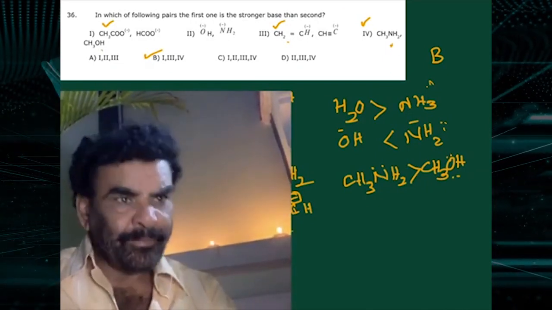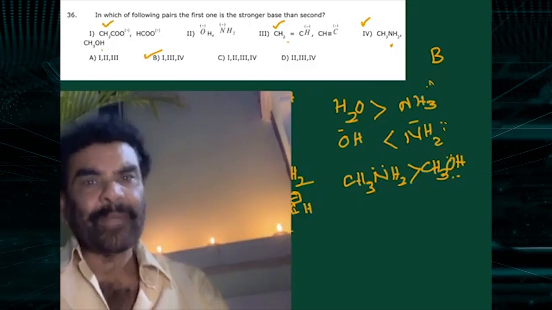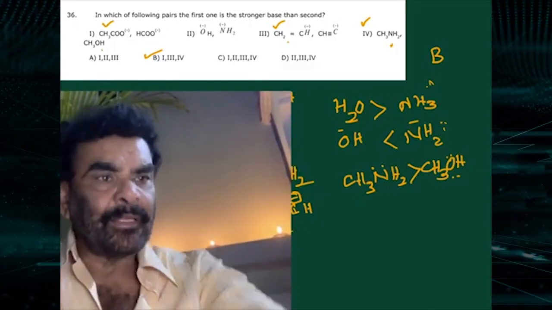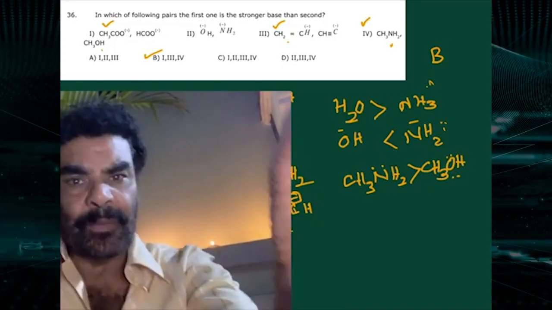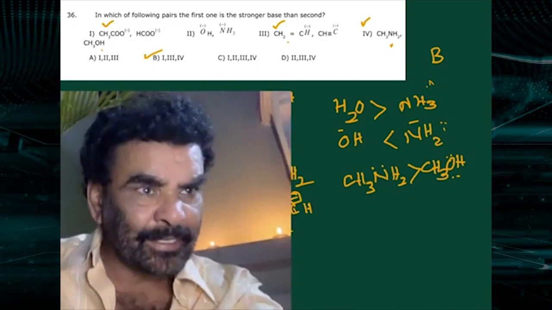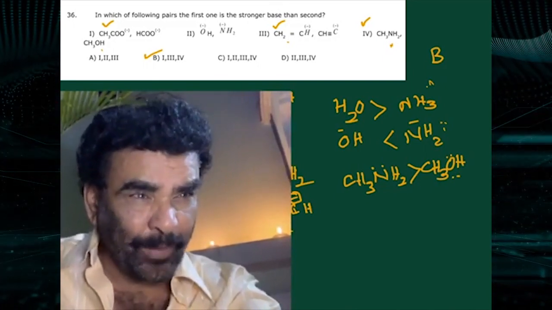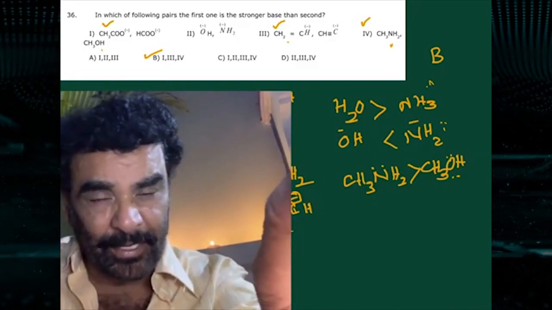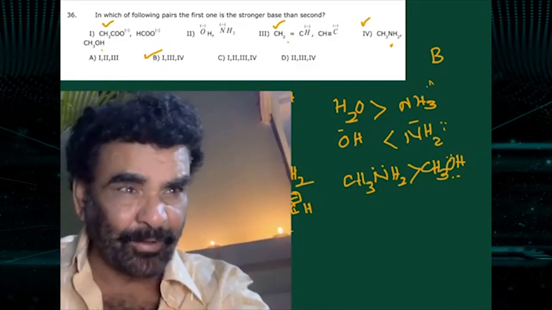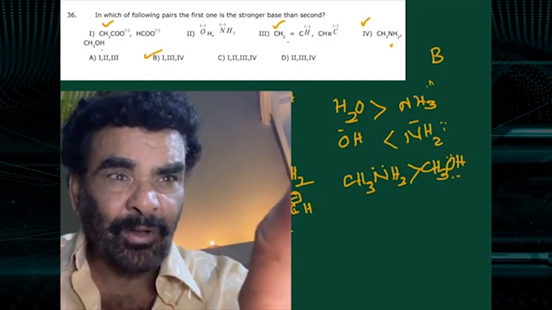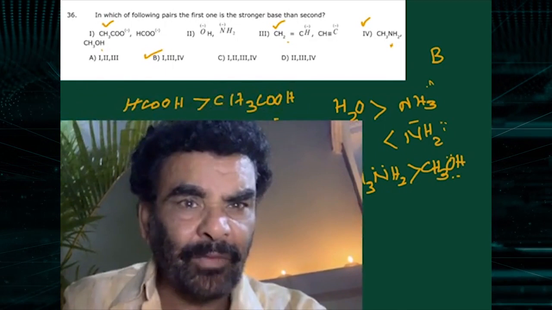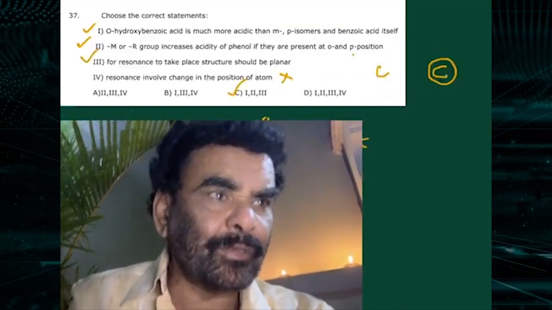Amine is a base. Alcohol also, by taking the protons, acts as a base. This is the better proton acceptor. This is the proton donor. This is the better lone pair donor. The lone pair donating tendency of oxygen is less than nitrogen. So these three are correct. That is B. 1, 3, 4 are correct options.